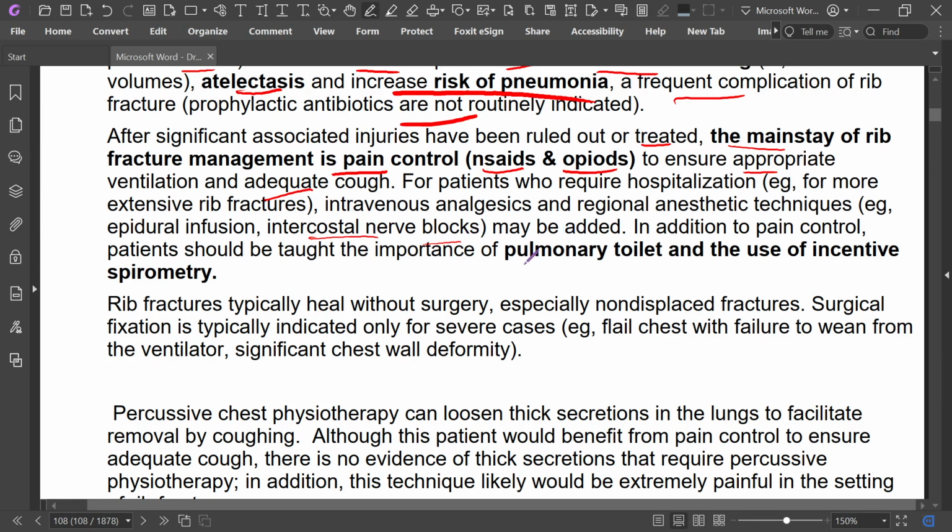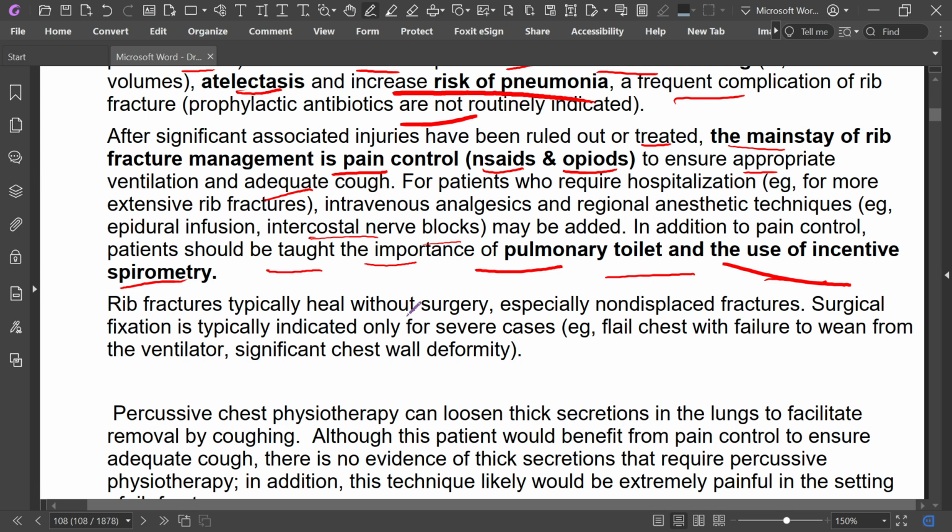In addition to pain control, patients should be taught pulmonary toilet and the use of incentive spirometry. This is very important: incentive spirometry should be used in rib fracture.